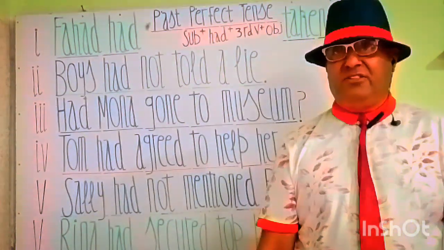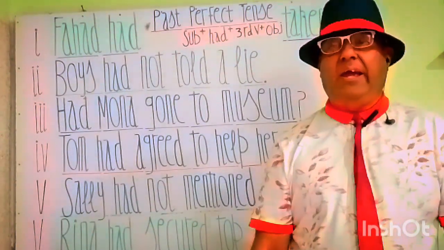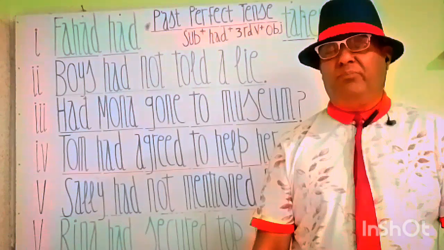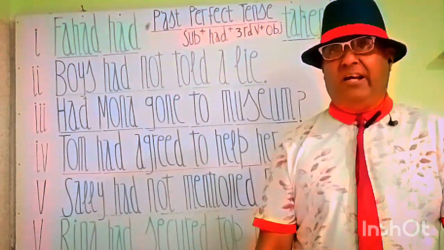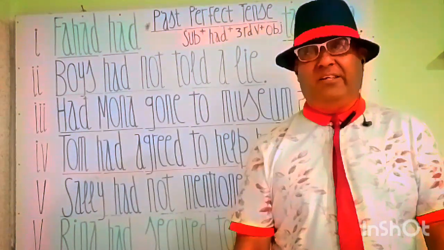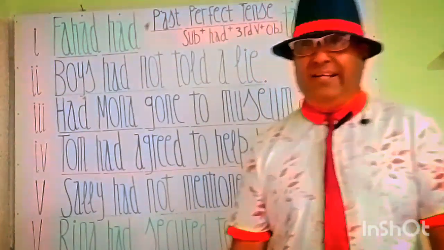So in this sentence, you see, my students, तो ज़ीनत तुलबा इस जुमले में आप देख सकते हैं had Mona gone to museum. क्या मोना अजायब घर जा चुकी थी. A beautiful interrogative statement. Let's move to the next sentence.